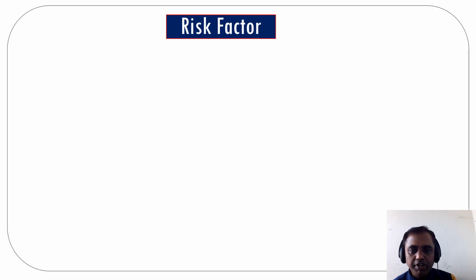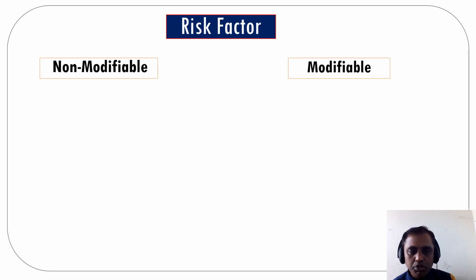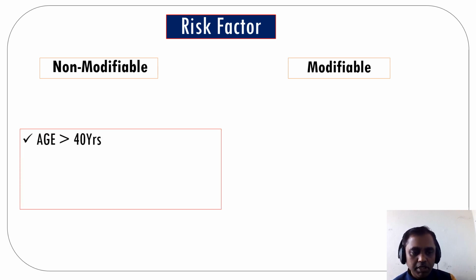Some risk factors are also responsible for the production of diabetes mellitus in humans. We categorize them into two: one is non-modifiable, another one is modifiable. Non-modifiable factors include age: persons more than 40 years of age are prone to get diabetes. Male sex and family history: persons having a family history of diabetes mellitus may be prone to get it, which is one of the risk factors for getting diabetes mellitus.